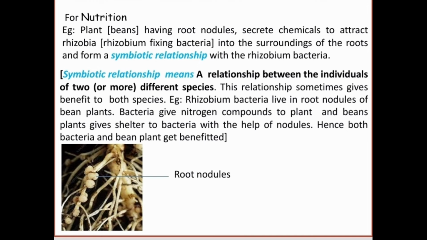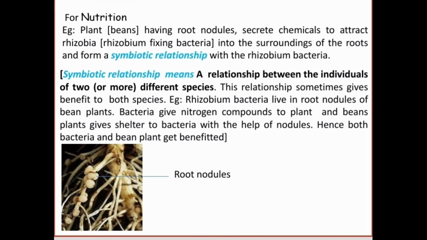So here they secrete some chemical substances. Beans plant secrete some chemical substances to attract bacteria. Here in this symbiotic relationship, it means a relationship between the individuals of two or more different species. This relationship sometimes gives benefit to both the species.